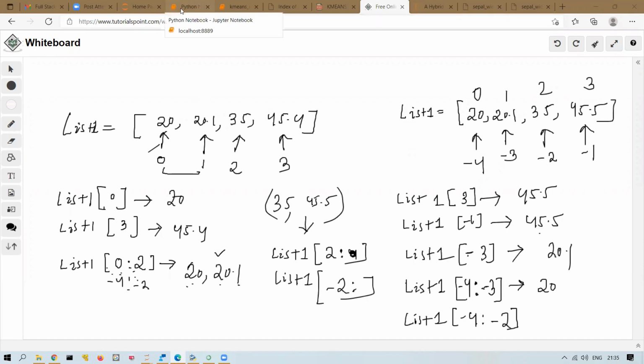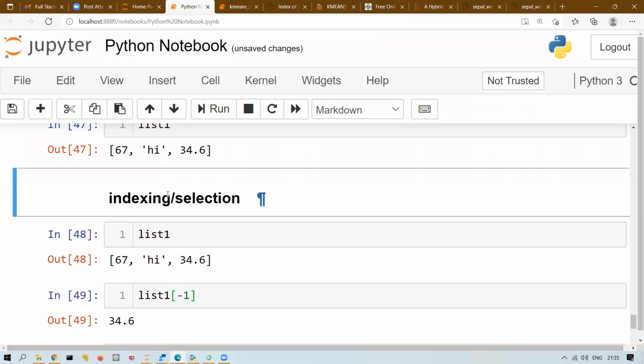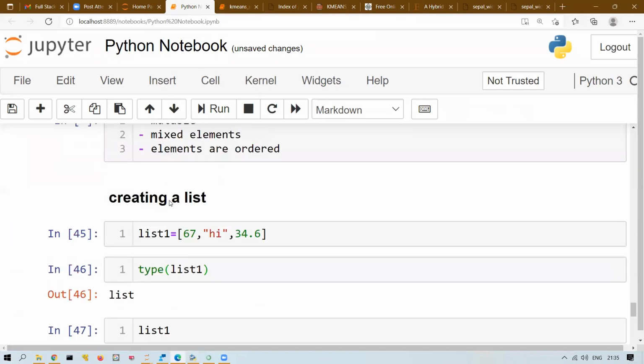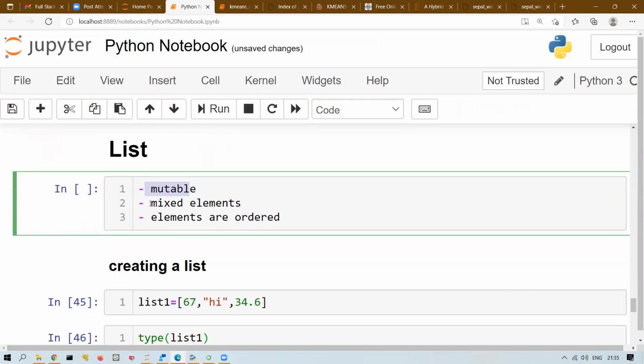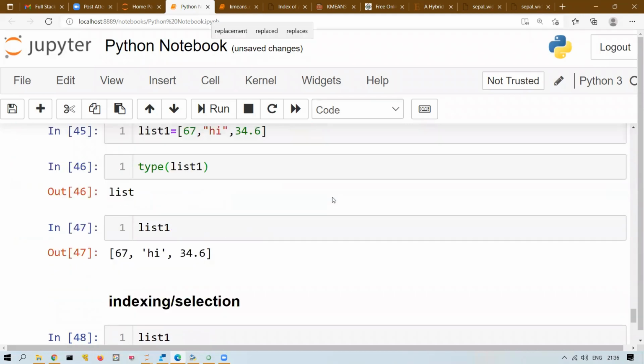Okay. So we understood two concepts. One is how to create, and then we have discussed how to select elements. Mixed elements, I think this is clear. Elements are ordered, this is clear. Mutable means once you have created a list, you can change your list. Change means you can add an element, delete an element, and replace an element. These three things you can do: add, delete, and replace. We'll see one by one. First, let's see how to replace.